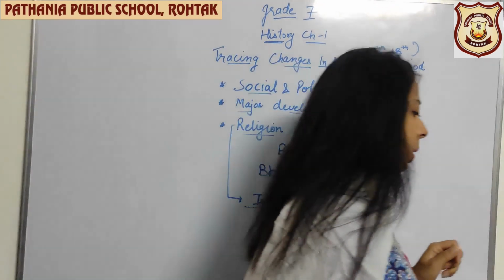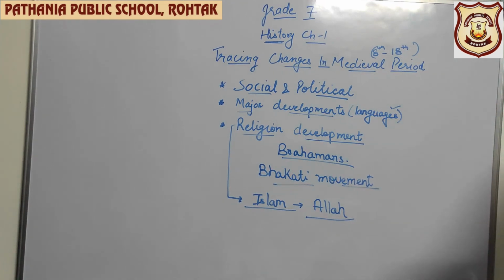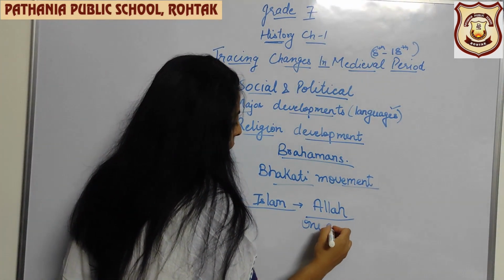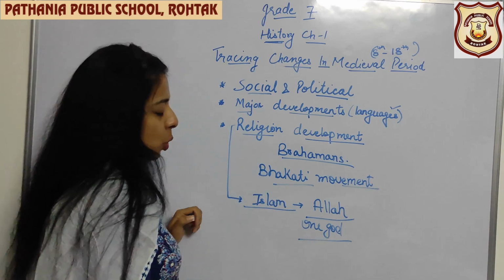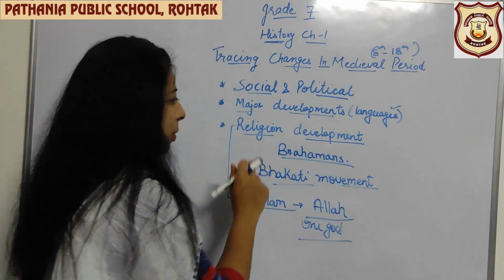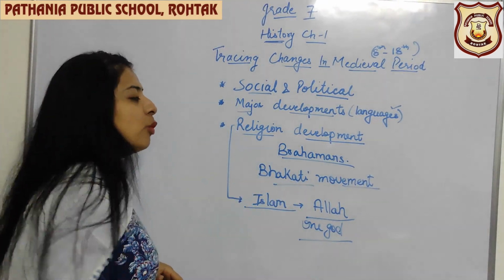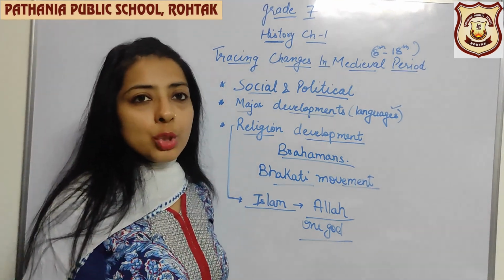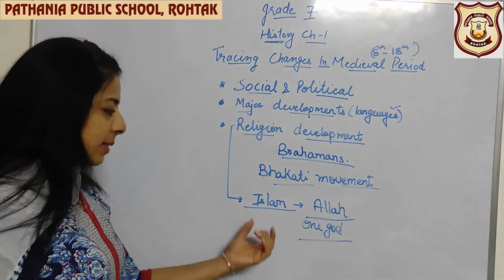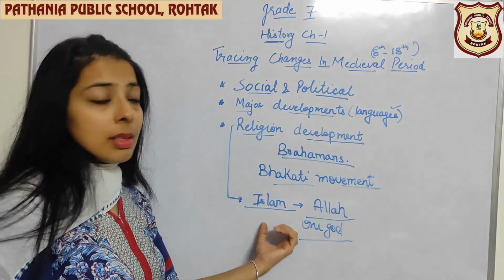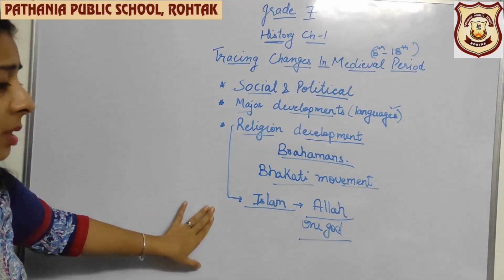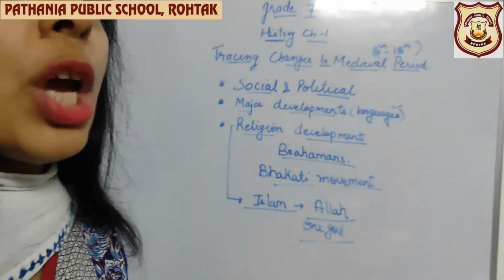So the word Allah was given during the medieval time period, and they believe that there is only one God. They believe in the sovereignty of one God, that is Allah. So it's so easy, isn't it? What happened? Brahmins were getting importance. Then the Bhakti movement started, where without doing rituals you can worship your God. And then one more religion came into existence, which was Islam, and Islam has given that there is only one God, that is Allah. So that is the development that we have studied until now, which happened in the medieval